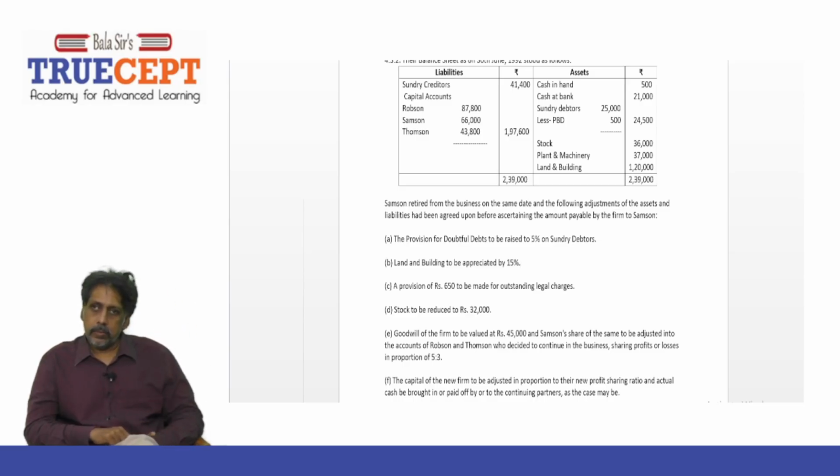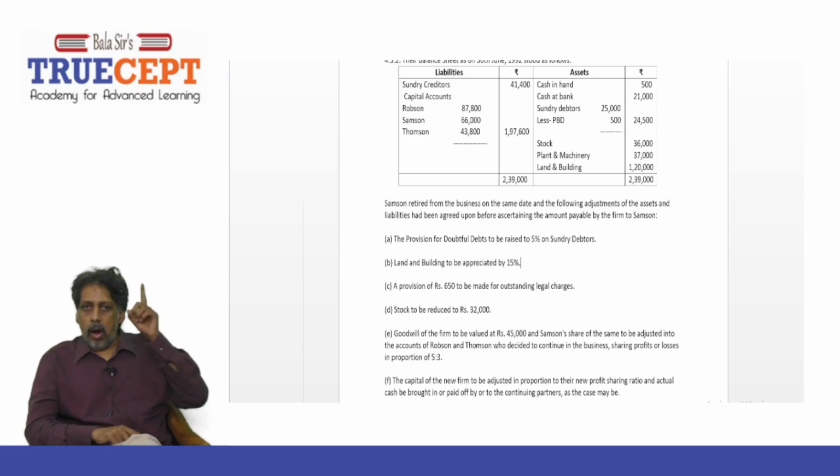Next, goodwill of the firm to be valued at 45,000 rupees and S's share of the same to be adjusted into the accounts of R and T, who decided to continue the business, sharing profits and losses in the proportion of 5:3. So guys, whenever there is a goodwill valuation done by the firm on a partner's retirement, of this 45,000 you are supposed to consider the retiring partner's share of goodwill, and that will be compensated by the gaining partners.